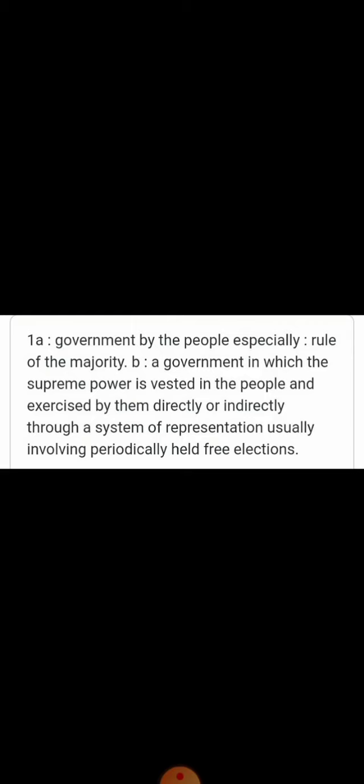So the supreme power is vested in the hands of the people, and they elect their representatives through elections which are held periodically.